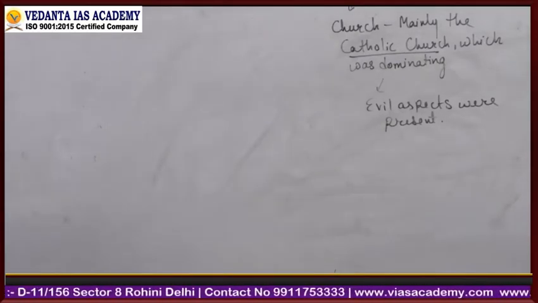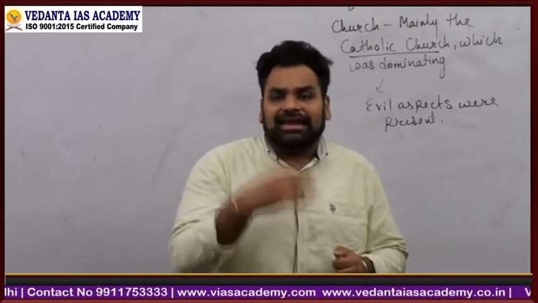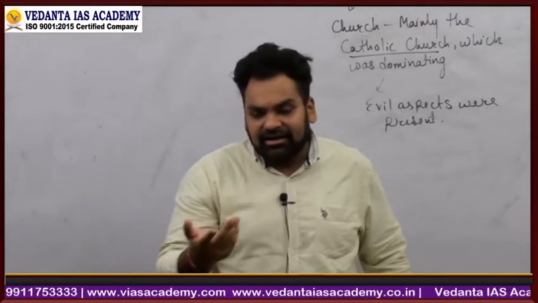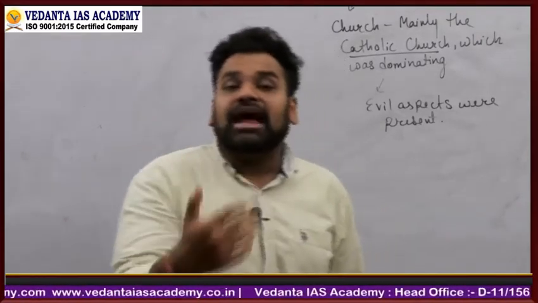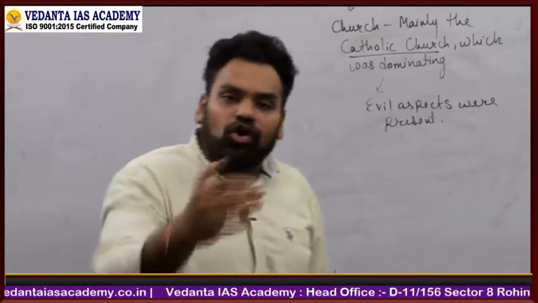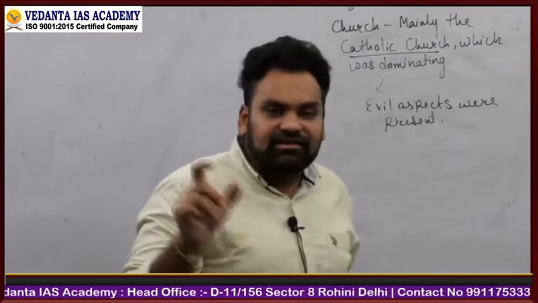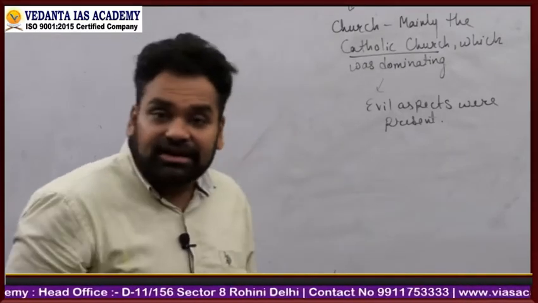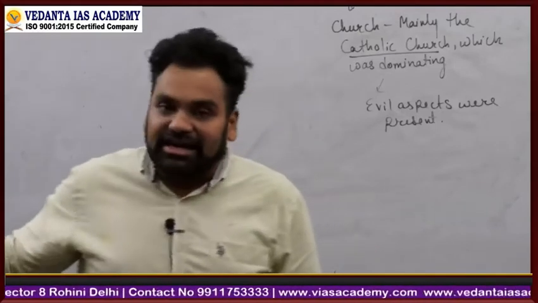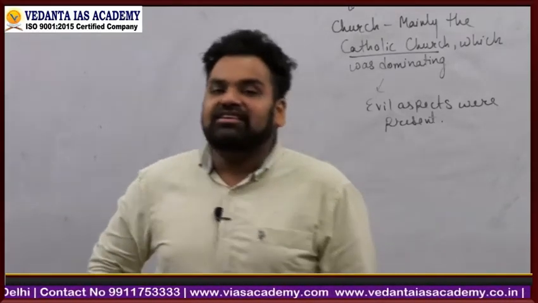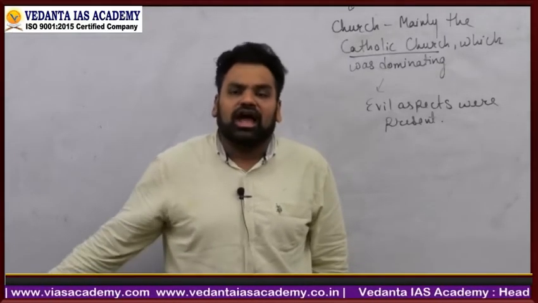The church is going to give him a letter saying that this particular person has confessed his crime to me, so from now on he will be free of any crime which he has committed. And how was this letter obtained? By paying the church some form of money. So this is how the church was controlling, and what it wanted was more and more money.